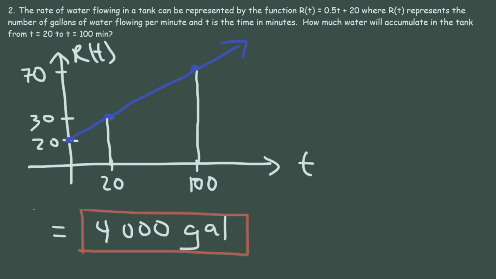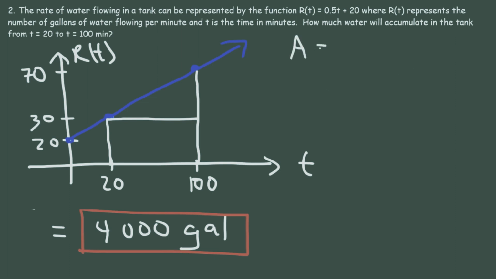This area, let me shade it, represents the increase in the volume of water that's already in the tank. It doesn't represent the total amount of water that's in the tank at 100. It simply represents the change in the volume of water in those 80 minutes. So let's calculate the area under the curve. Now using geometry, it's helpful to break this region into a rectangle and a triangle.